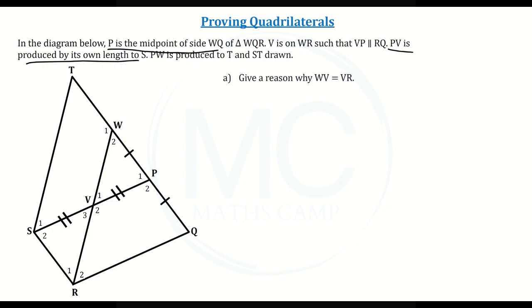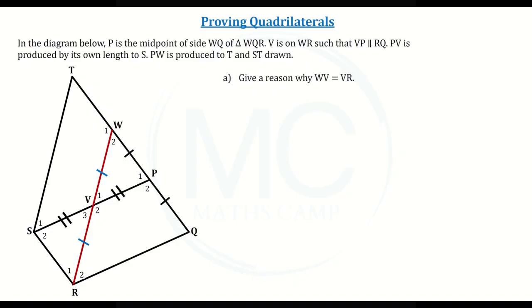When we are given numerous midpoints, it is always a good idea to consider the midpoint theorem. WV and VR lie on WR, so let's make this line red. WV is equal to VR, so let's put a small blue line on WV and a small blue line on VR.